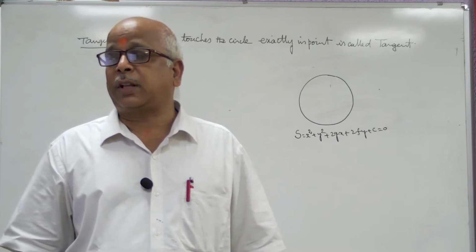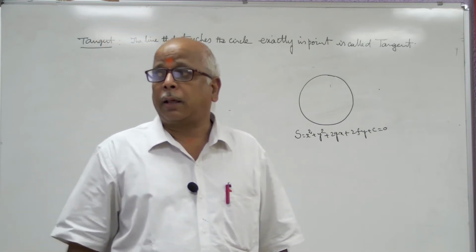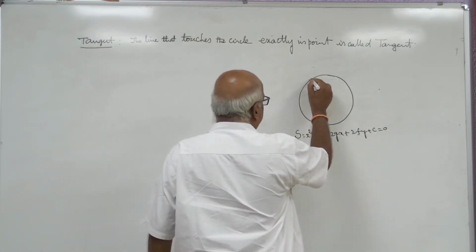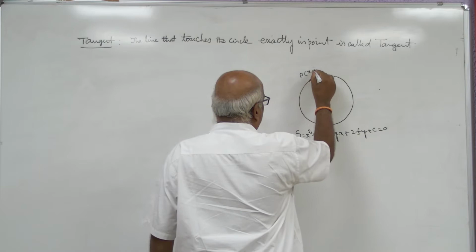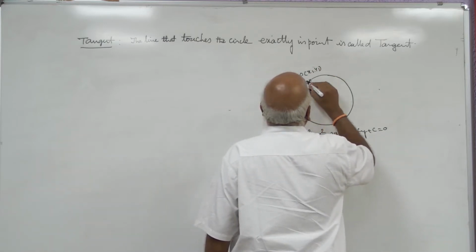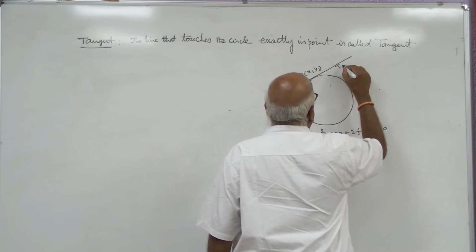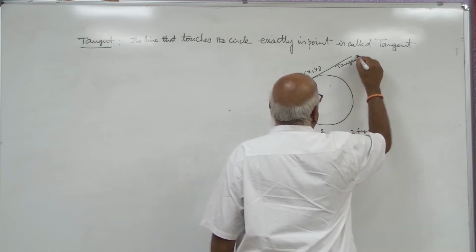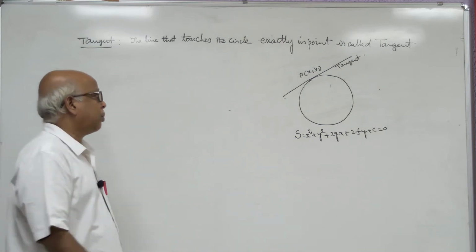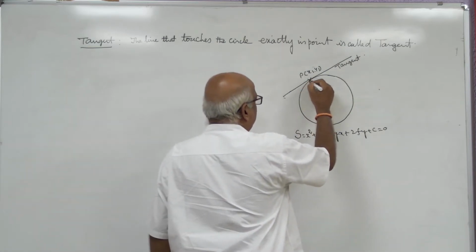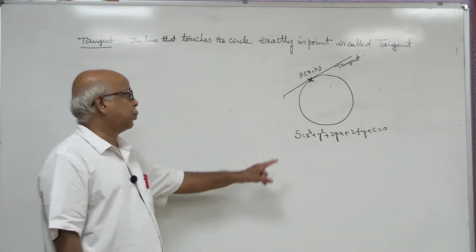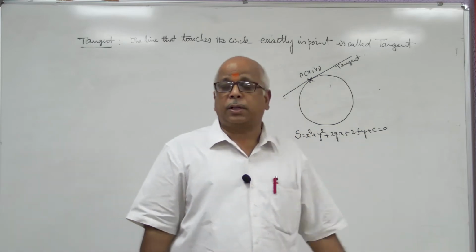Suppose this is the circle. Then in that circle, here is a point given, P x1 y1. You draw a line like this. This is called tangent. Now our present requirement is to determine the equation of this tangent.